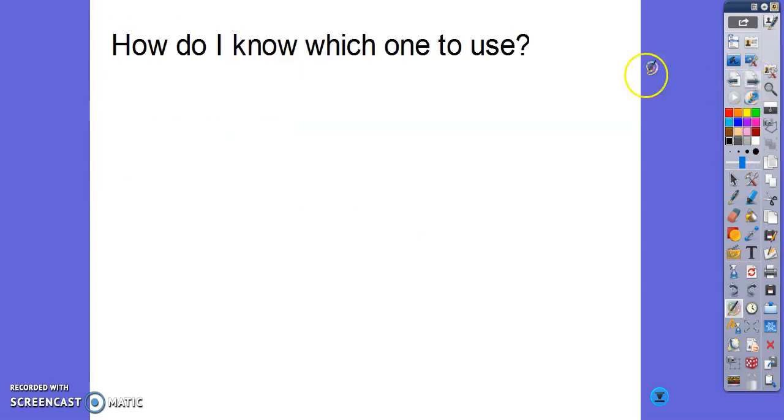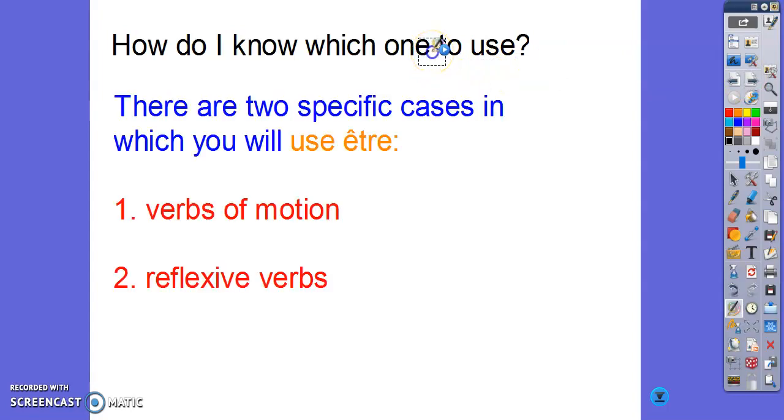Okay, so how do I know which one to use? There are two specific cases in which we're going to use être as our helping verb. One being with verbs of motion, and two being for reflexive verbs.